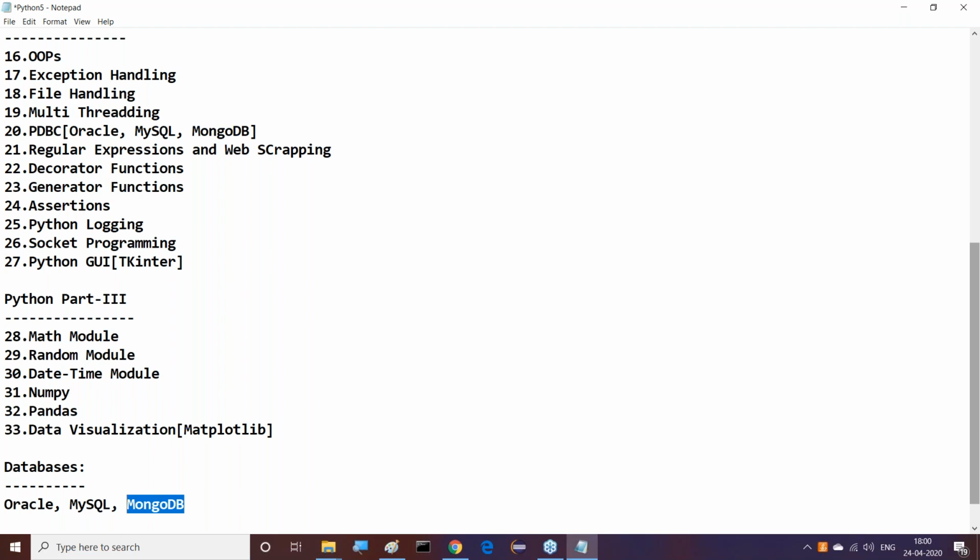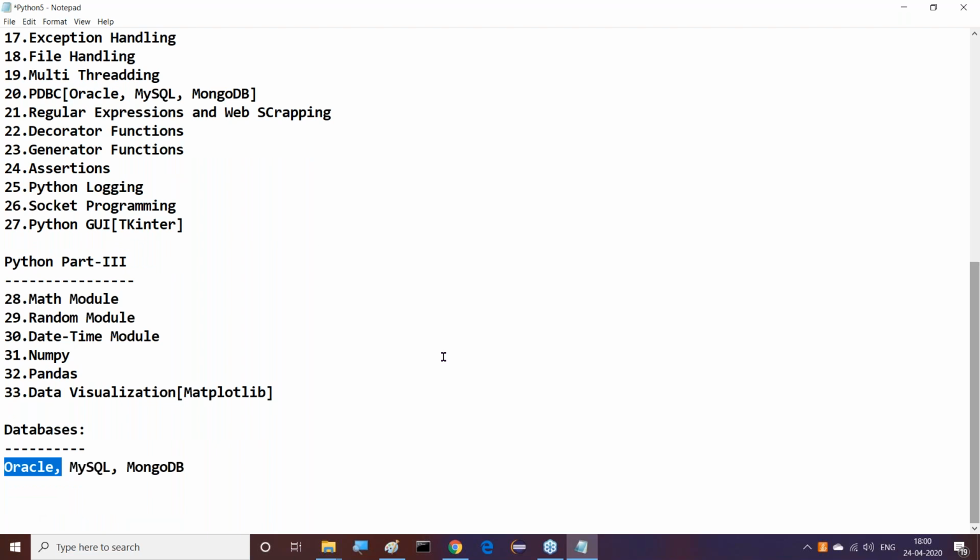When I talk about Python with databases, first of all I will install the Oracle database in front of you, and I will show an overview of this Oracle database. Next is MySQL: I will take the MySQL overview and discuss the MySQL implementation part. Next is MongoDB: MongoDB and its implementation part I will discuss with you. We are going to prepare 21 to 25 applications on each and every database from JDBC. So definitely these three databases I'm going to use.